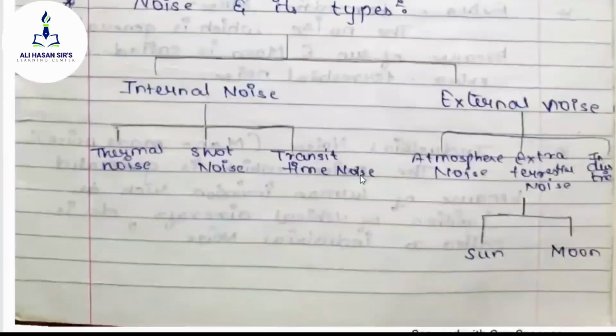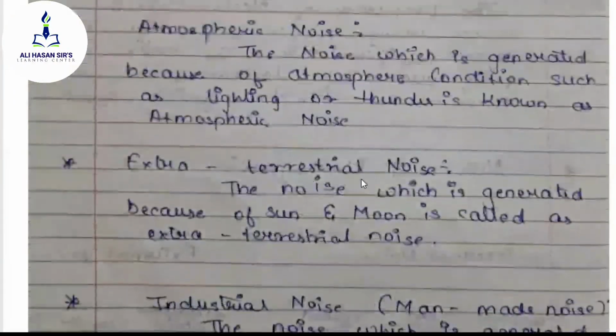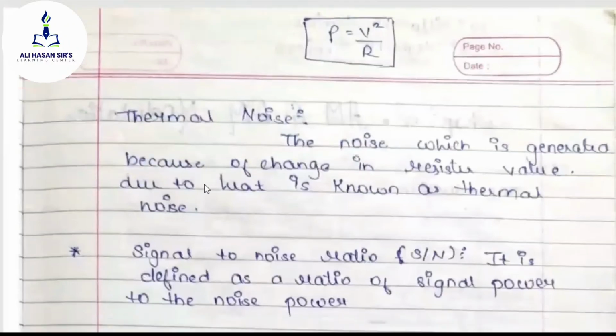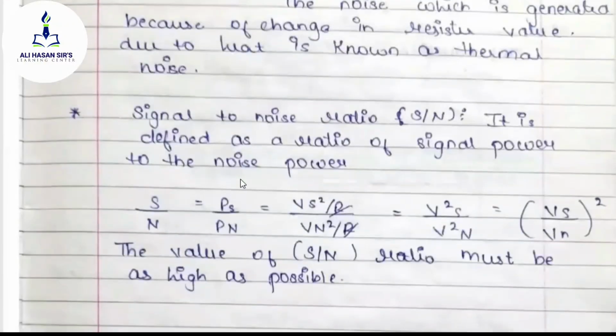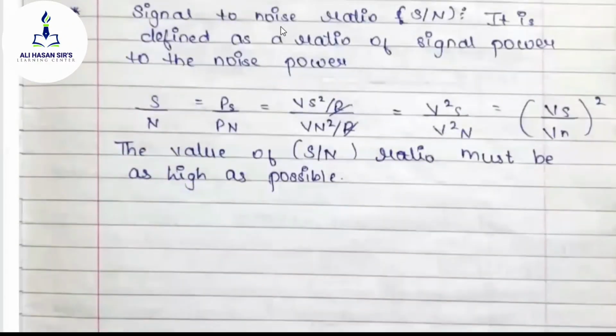And the last topic, which we have completed today by ending this particular unit, is signal to noise ratio. The signal to noise ratio is a simple definition part. It is the ratio of signal power to the noise power. And in the last, we have seen the exact formula of S by N is Vs by Vn the whole square. And this S by N ratio must be as high as possible.